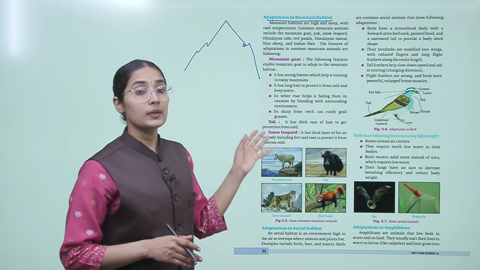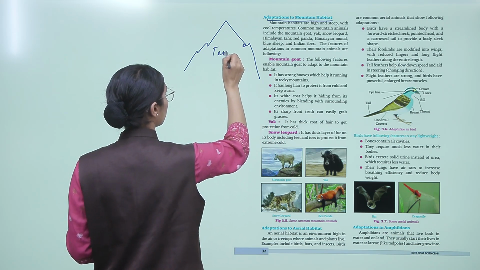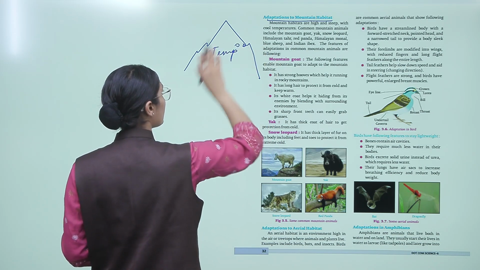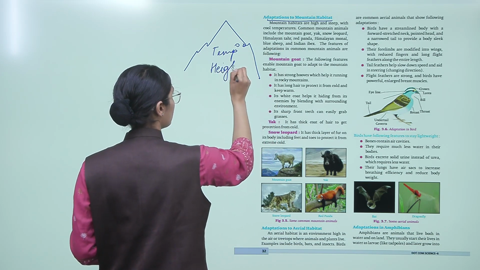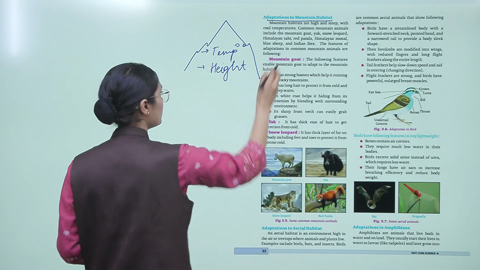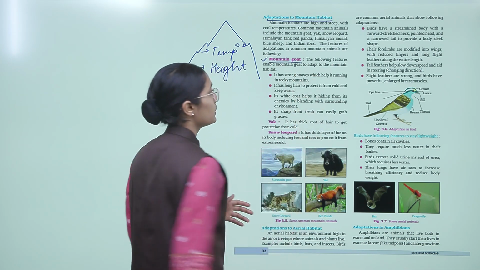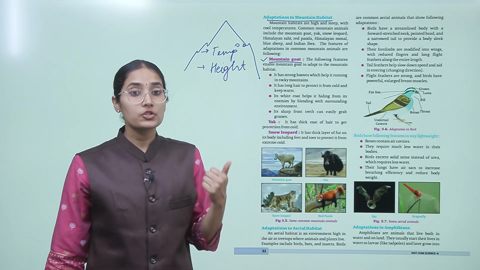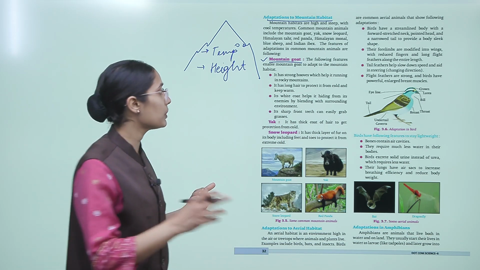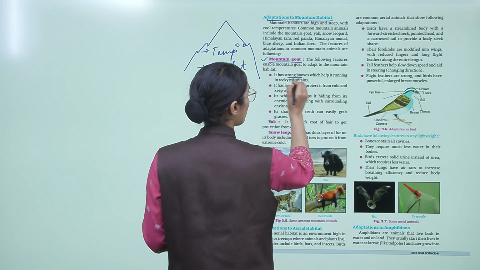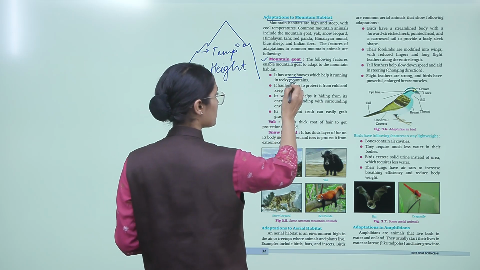So students, in mountains, firstly the temperature is very low, right? And the height is also the factor that determines these adaptations. So for example, the mountain goat has strong hooves which help it run in the rocky mountains. So they have strong hooves because of which they can run in the mountains, right?